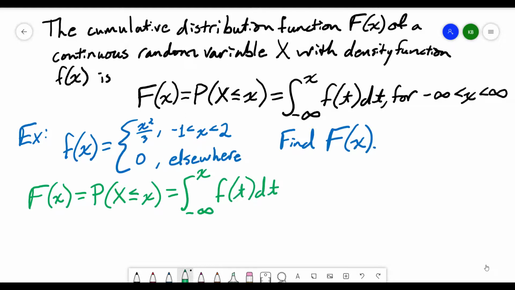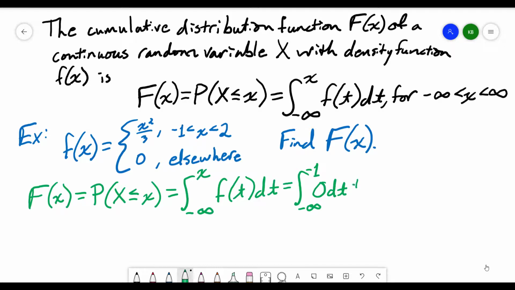All right, we need to take an integral from -infinity to x. Since we have different pieces, for everything from -infinity to -1, our function's value is 0, so we'll take an integral of 0 dt.